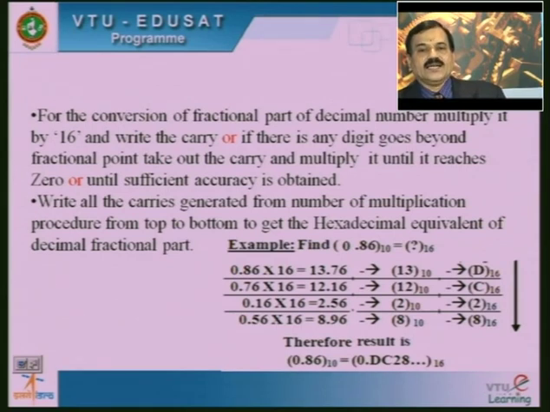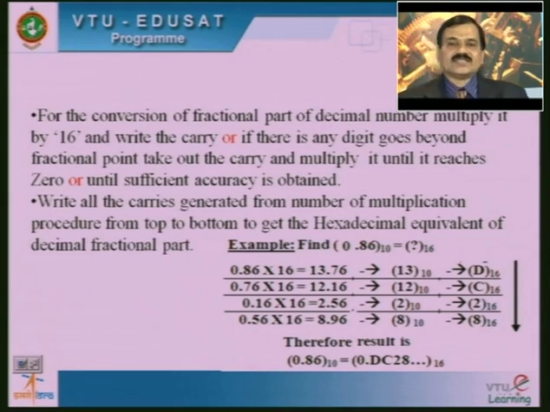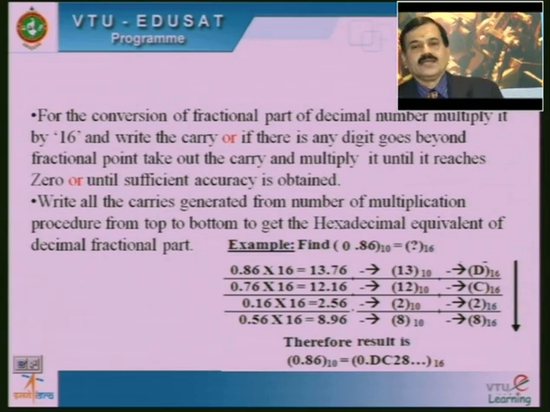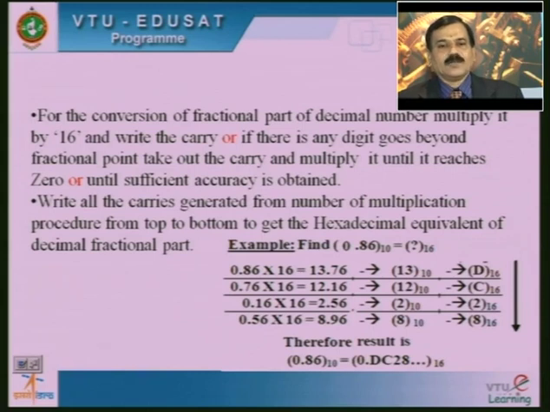Now once again that 0.76, the fractional value, must be multiplied by 16, and the result is 12.16, so 12 base 10, which is coded as C base 16. After that 0.16 must be multiplied by 16 and it leads to 2.56, hence the value 2 with base 10 is 2 with base 16.